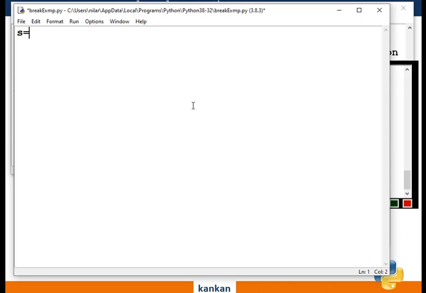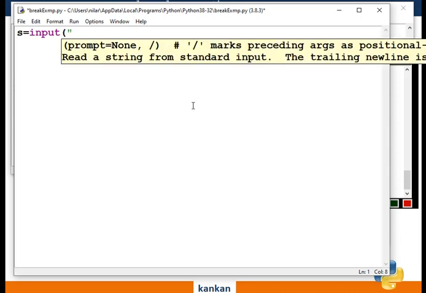First of all, take the input from the user. Enter sentences. Clear?